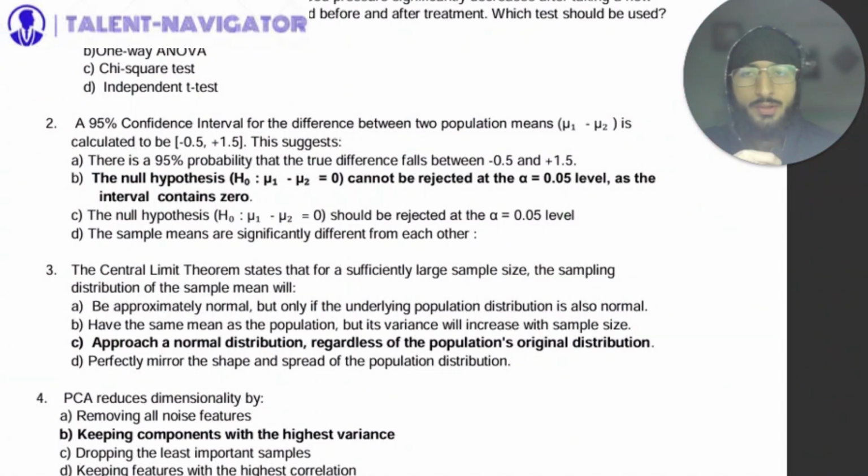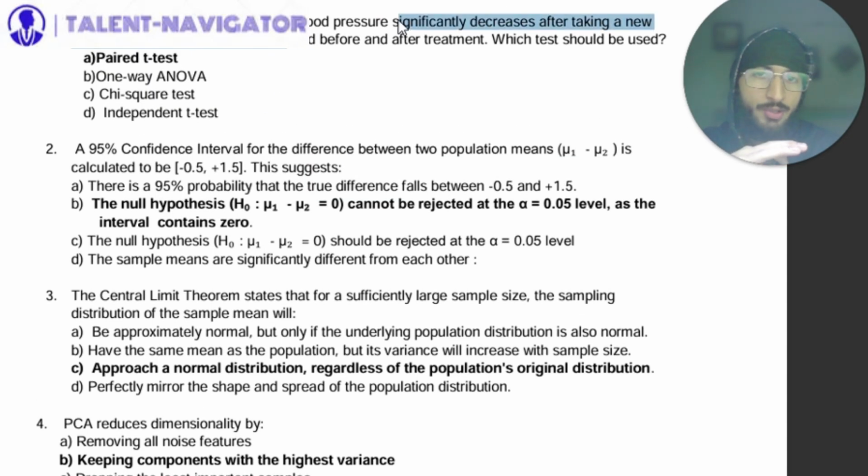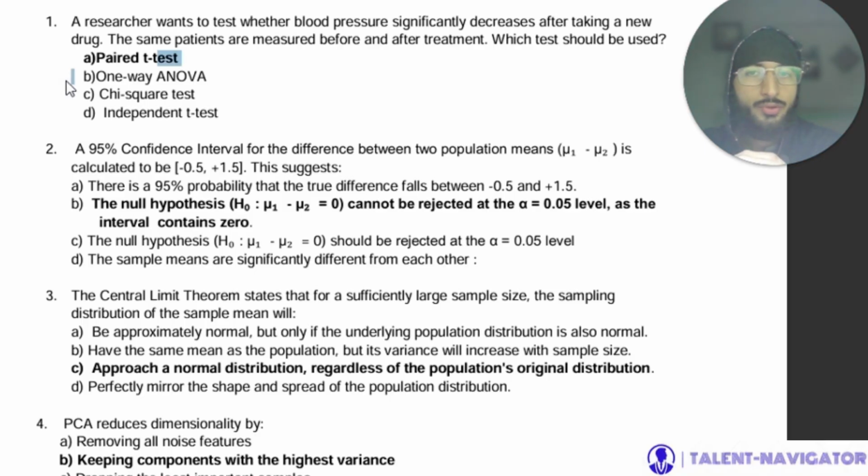Now discussing some more questions on computing for medicine. A researcher wants to test whether blood pressure significantly decreases after taking a new drug. The same patients are measured before and after treatment. Which test should be used? We should use paired t-test.